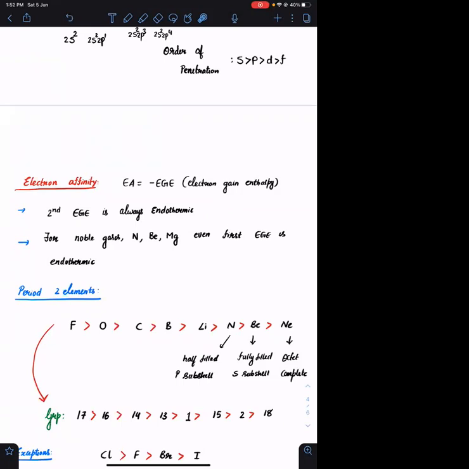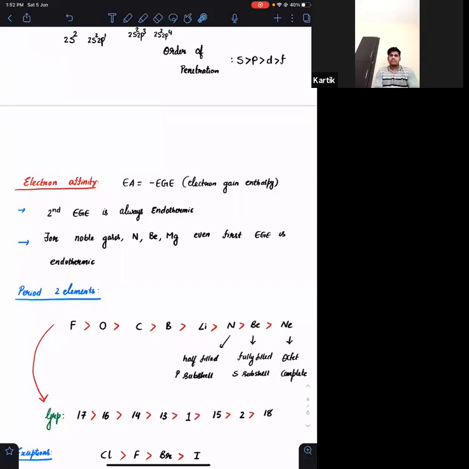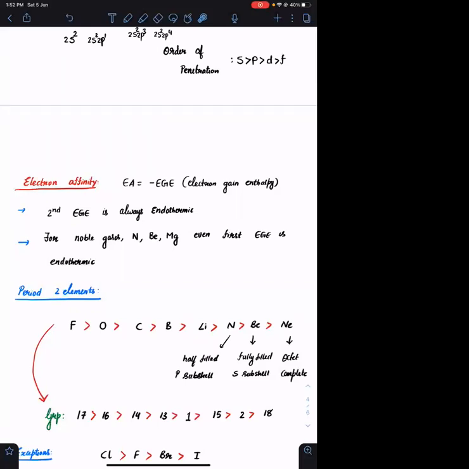The elements are nitrogen, beryllium and magnesium. बस इतना ही याद रखना है आपको. Nitrogen, beryllium, magnesium and noble gases, all these have a negative tendency to accept an electron, or for all these cases the electron gain enthalpy is endothermic.